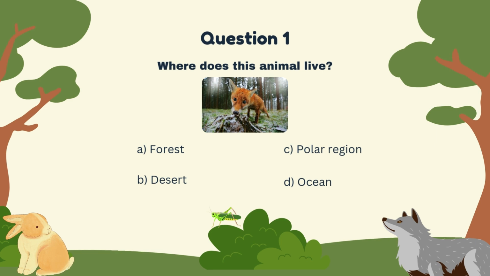Question number 1. Where does this animal live? It is a fox. Alright. So A, forest, B, desert, C, polar region, or D, ocean. Yes, the answer is A, forest. A fox lives in a forest.